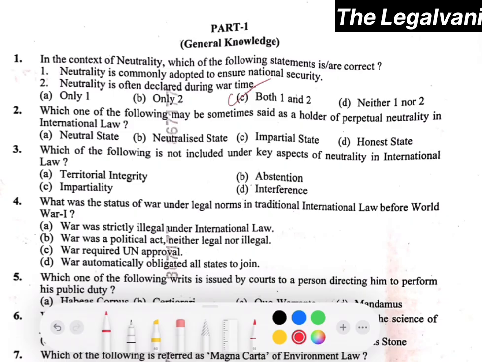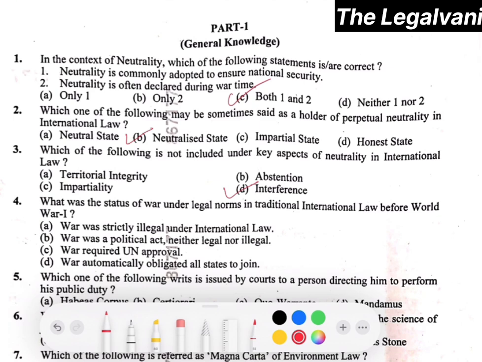Question number 2. Which one of the following may be sometimes said as a holder of perpetual neutrality in international law? Here the right answer will be option number B, that is neutralized state. Question number 3. Which of the following is not included under key aspects of neutrality in international law? Here, the right answer will be option number D, that is interference.